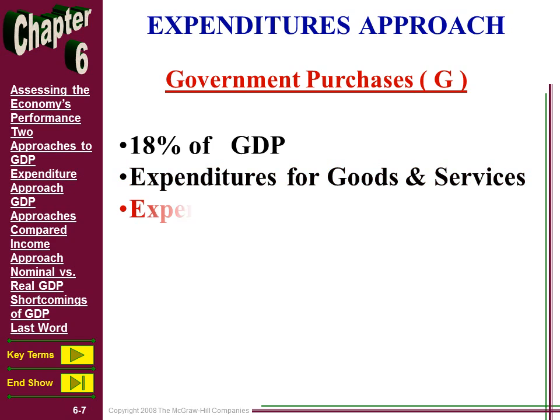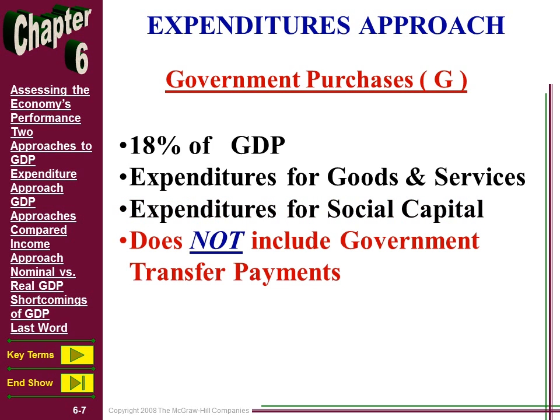So as long as the spending is exhaustive, if it's on things like social capital, like parks and roads and bridges and such, right, then it is counted towards GDP. So again, military spending is the biggest component of government spending that's actually counted.